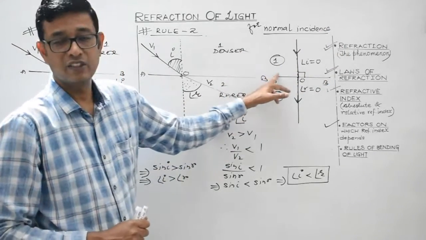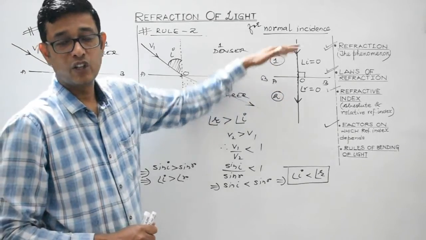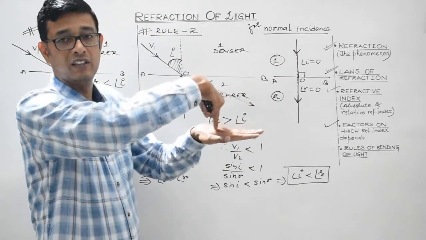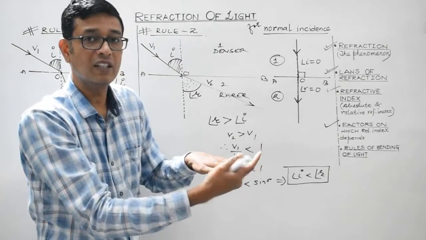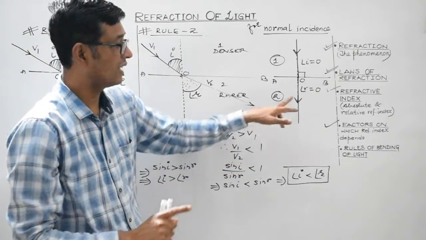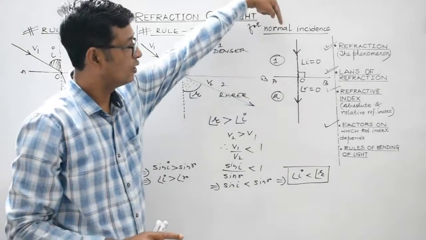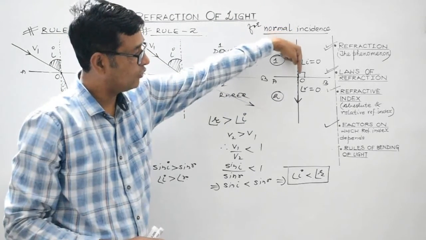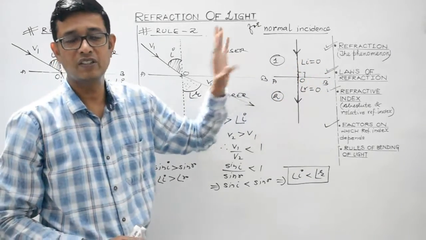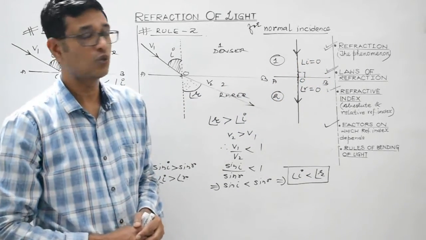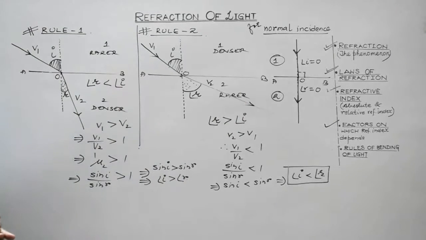So in the third scenario, when the ray of light gets incident normally, meaning making an angle of 0 degree with the normal, that is angle of incidence is 0. So in that case angle of refraction also becomes 0. So in that case the ray of light remains undeviated. So no refraction whatsoever will take place in this case. So students, I hope you have understood this concept. This was a very, very important concept.